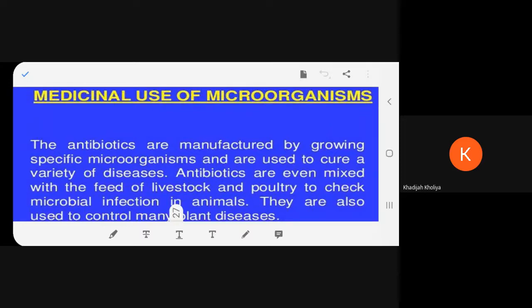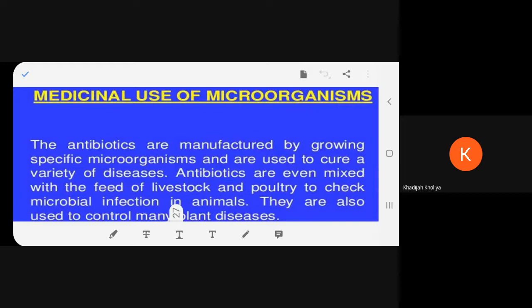Yes, Khadija. Carry on. The antibiotics are manufactured by growing specific microorganisms and are used to cure a variety of diseases.